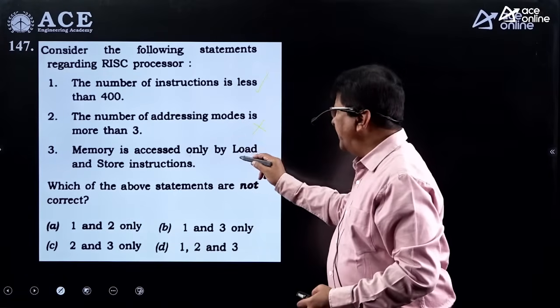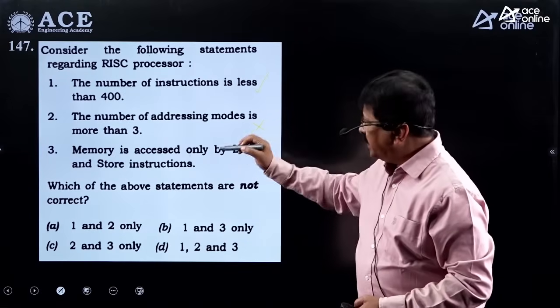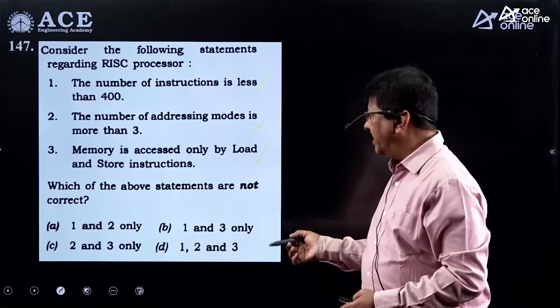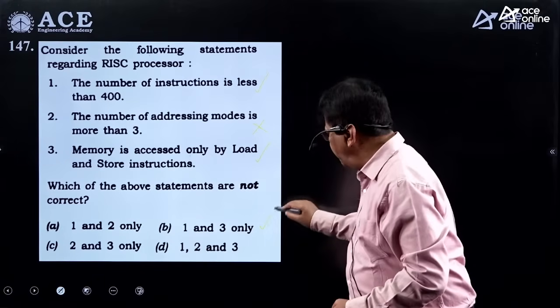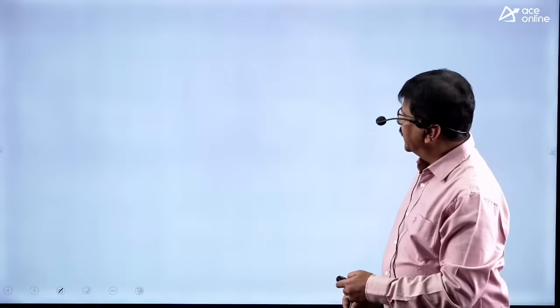And memory accessed only by load and store instruction. This is also correct. So that means 1 and 3 are correct. Remaining things, they are wrong. So the correct answer to this is B. Okay. So this is what you have to understand here.